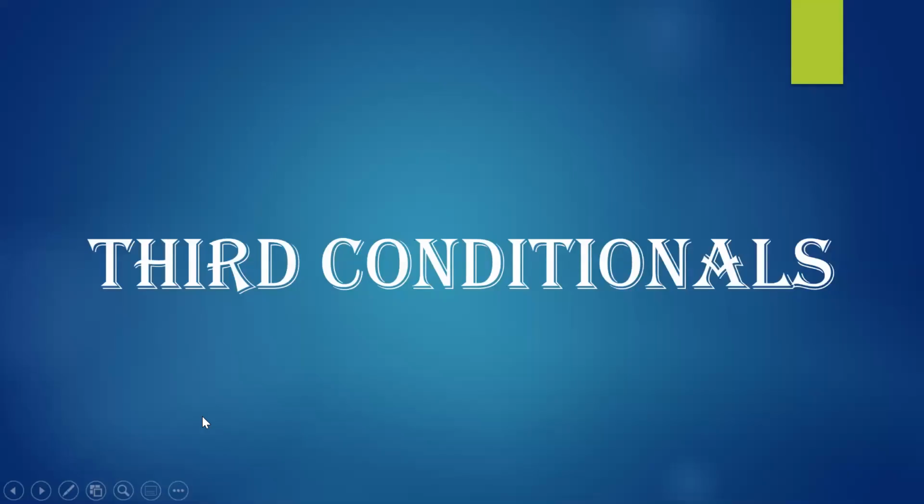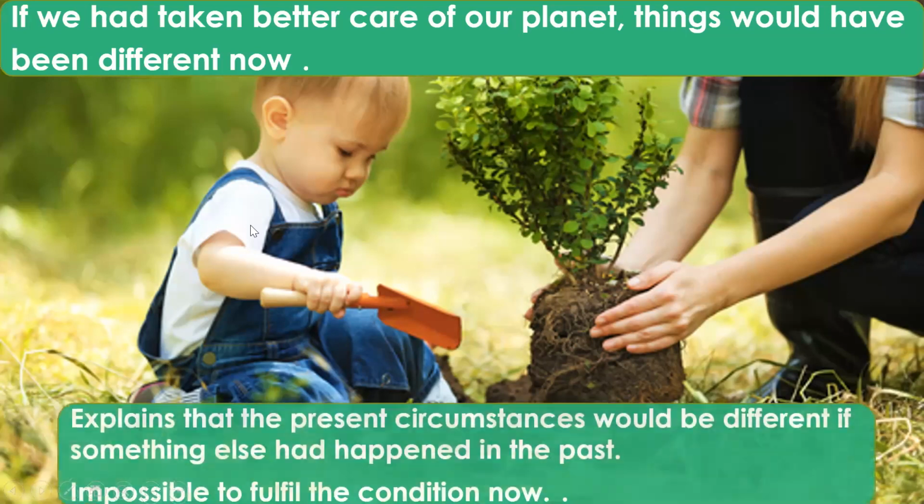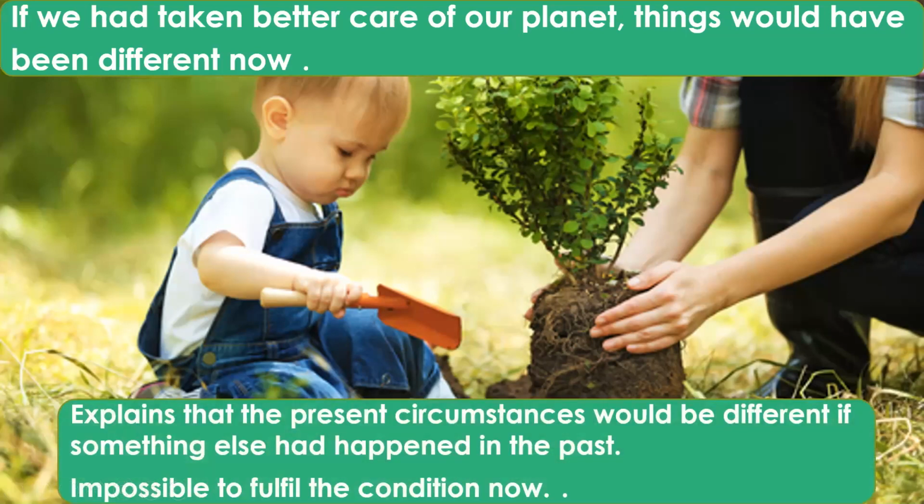Now we'll move on to the third conditional sentences. If we had taken better care of our planet, things would have been different now. So what does this sentence express? It explains that the present circumstances would be different if something else had happened in the past.